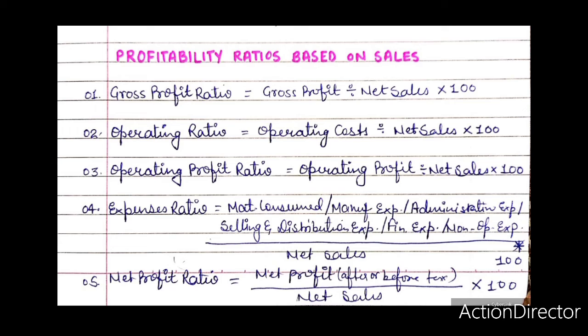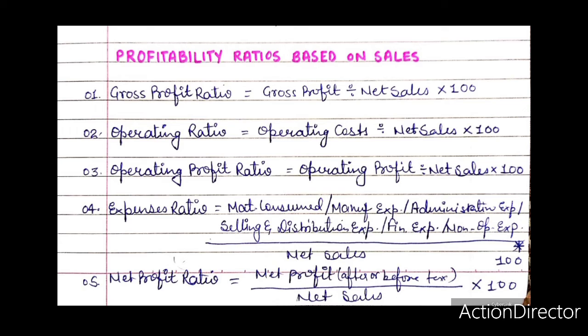Administrative expenses ratio, administrative expenses divided by net sales into 100. Selling and distribution expenses ratio, selling and distribution expenses divided by net sales into 100. Finance expenses ratio. Finance expenses divided by net sales into 100, and non-operating expenses ratio. Non-operating expenses divided by net sales into 100.